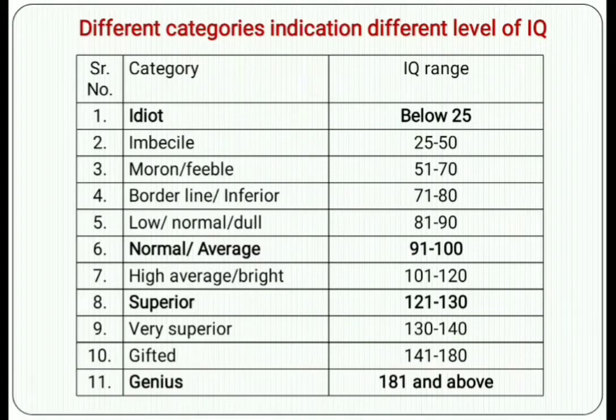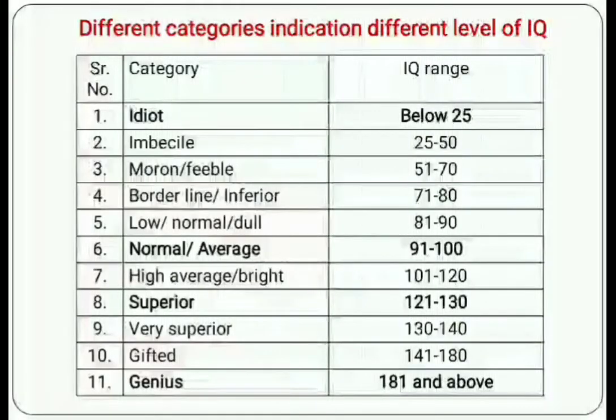I am trying to give the correct IQ range here according to the category. Here the serial number, category and IQ range are given. The categories go from idiot to genius. We call it G for genius, and whom we call an idiot or whom we call a genius.